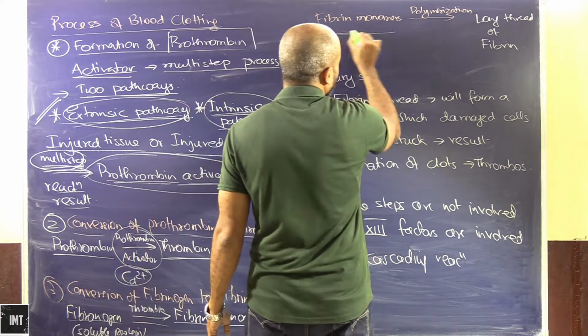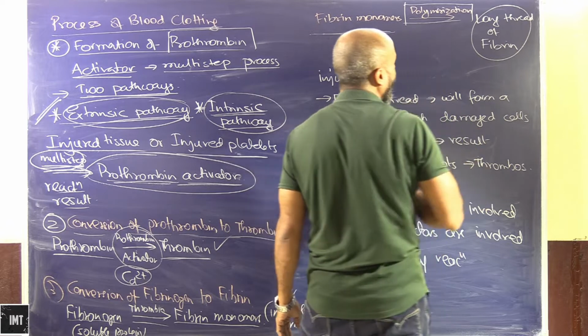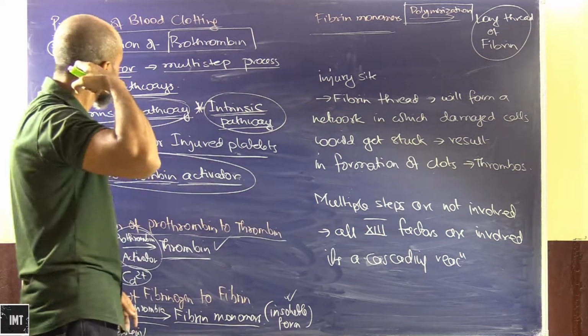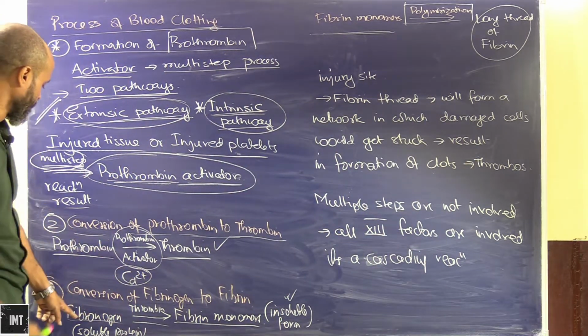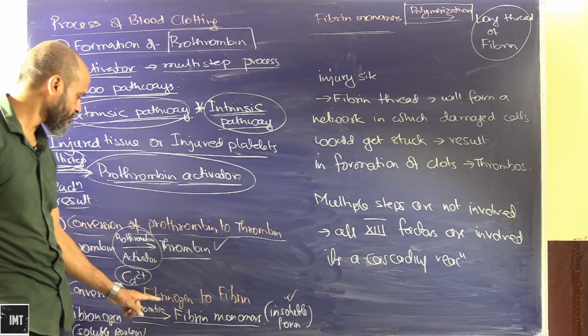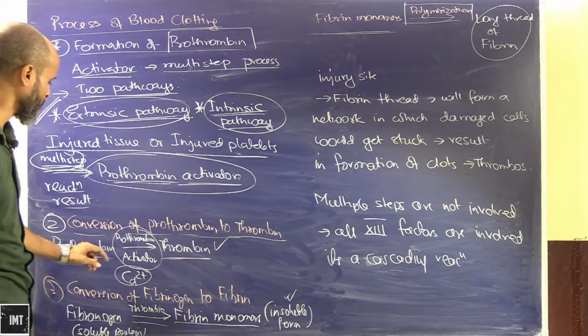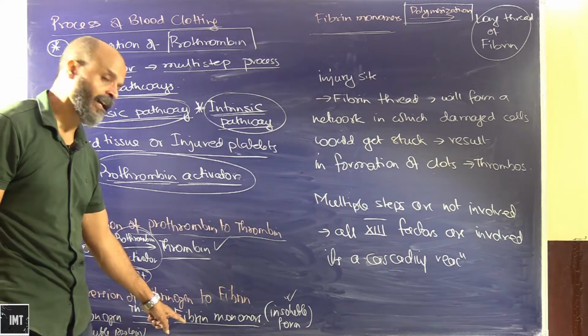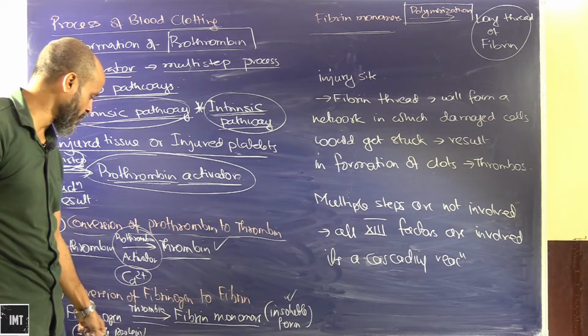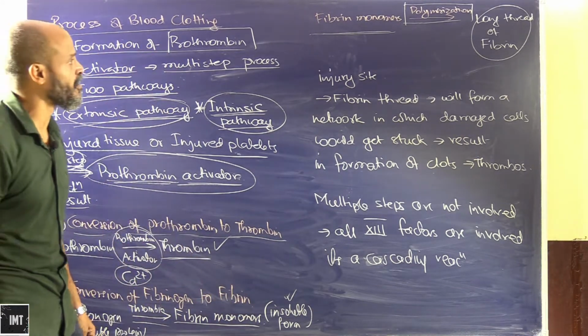These fibrin monomers on polymerization will form a long thread of fibrin. So by the action of thrombin, which is produced when prothrombin gets converted into thrombin, the thrombin will now act on the fibrinogen to form fibrin monomers, and this is an insoluble form.